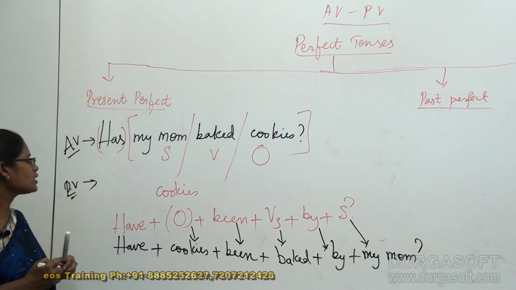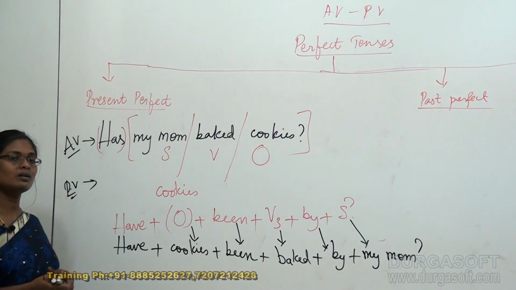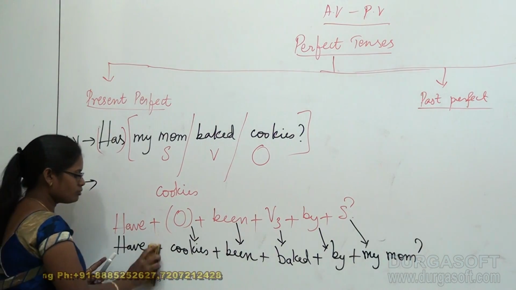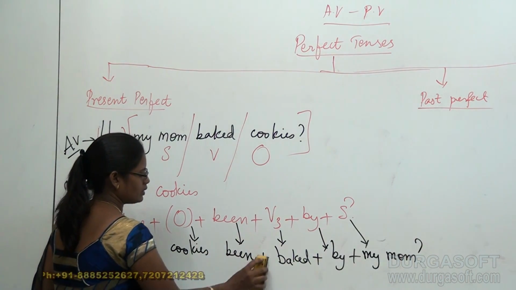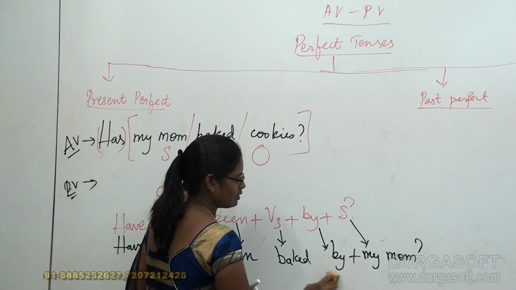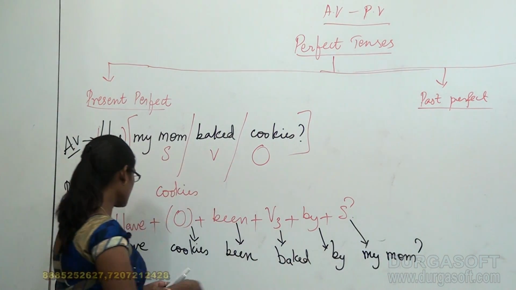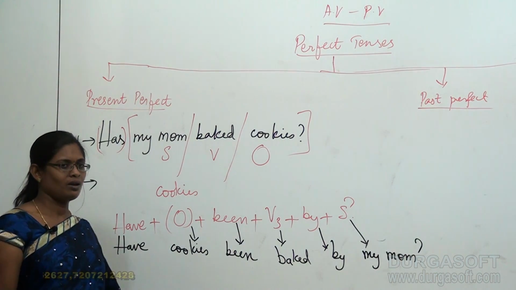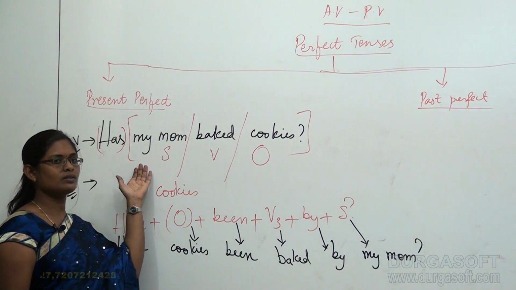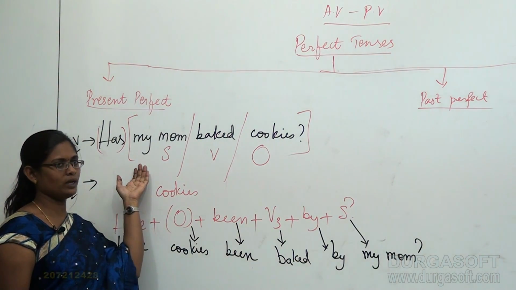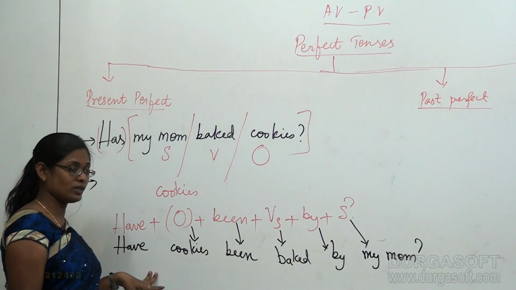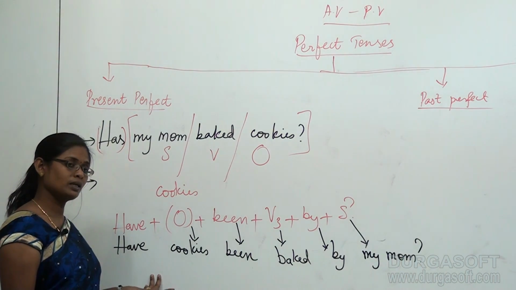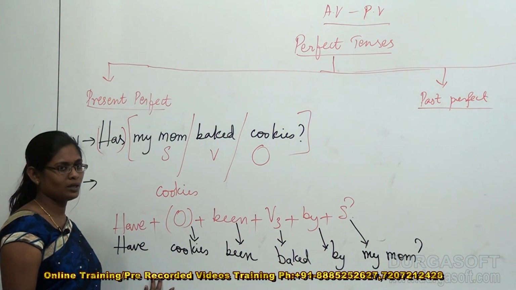See, an active voice question got converted into a passive voice question. And now I am going to remove all the spaces that I placed in between each and every word that I used here. So finally this has become, have cookies been baked by my mom? This is the question. You are questioning in terms of your mom in your active voice, but coming to passive voice, you are still questioning, but not in terms of your mom, but it is in terms of your cookies.